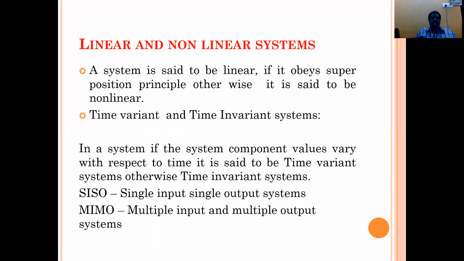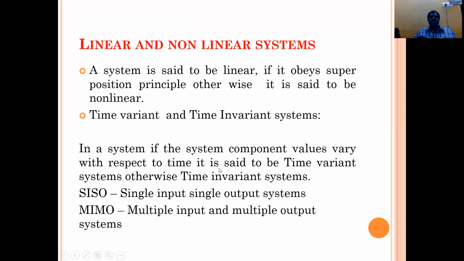Next are linear and non-linear systems. A system is said to be linear if it obeys the superposition principle, or otherwise it is said to be non-linear. The simple concept is, if it obeys the superposition principle, then it is a linear system; otherwise it is a non-linear system. The next one is time variant and time invariant systems.